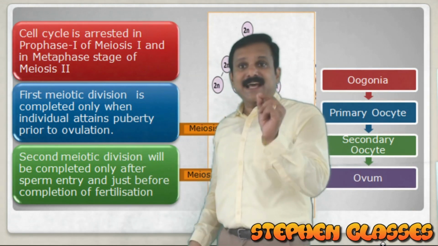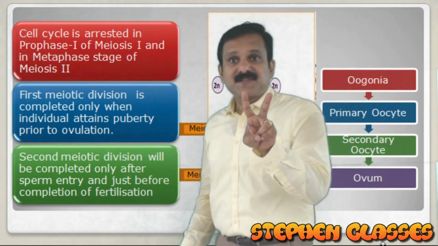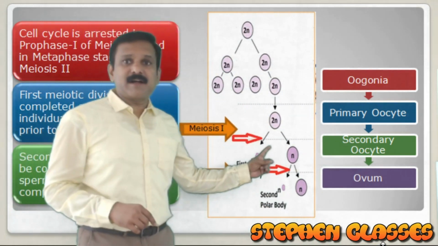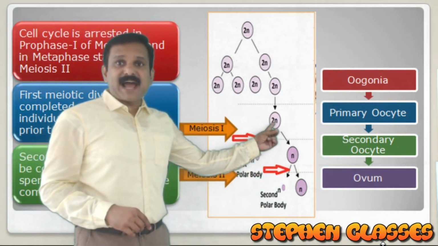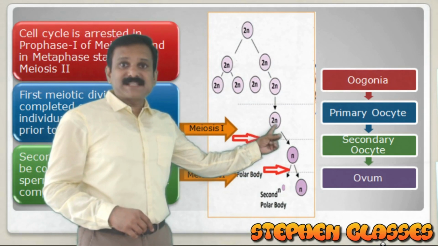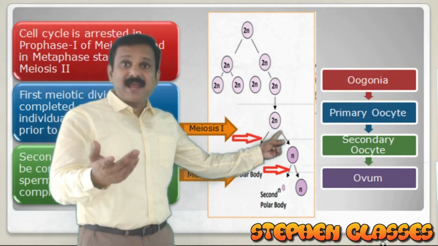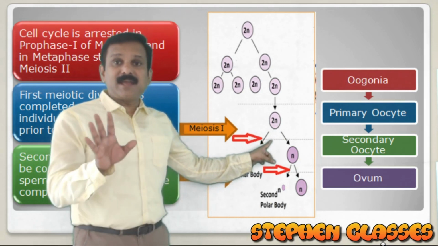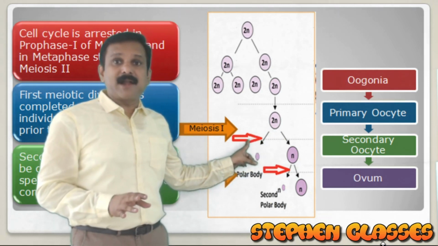So the cell cycle is arrested at two stages in oogenesis. Here in this picture you can see it. This is a primary oocyte. It will initiate the meiotic division, but it is getting arrested at the stage of prophase 1.